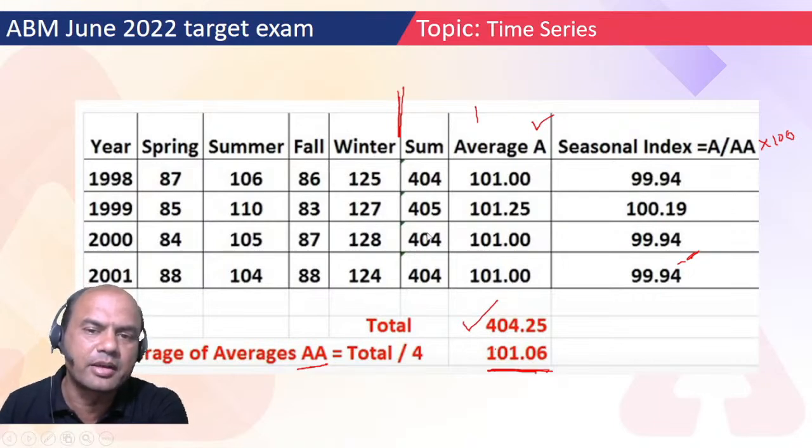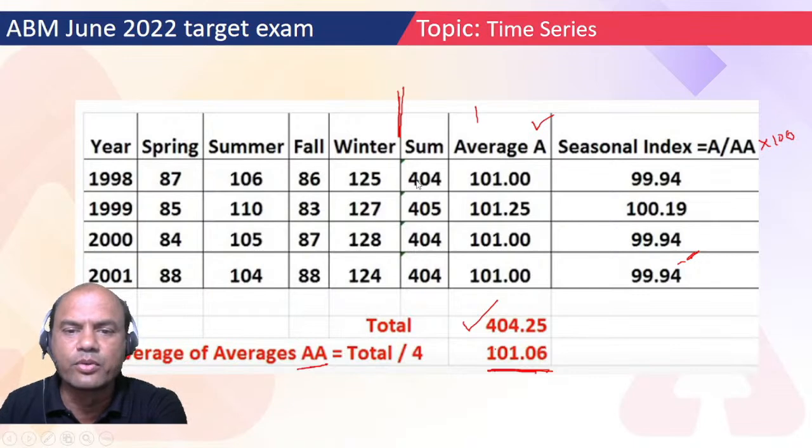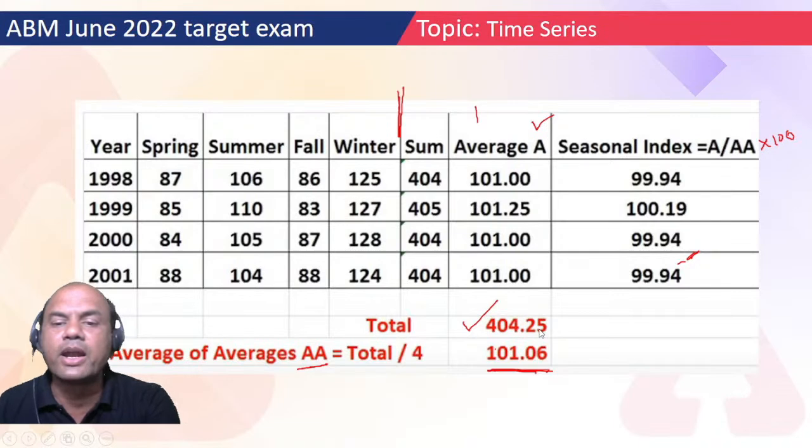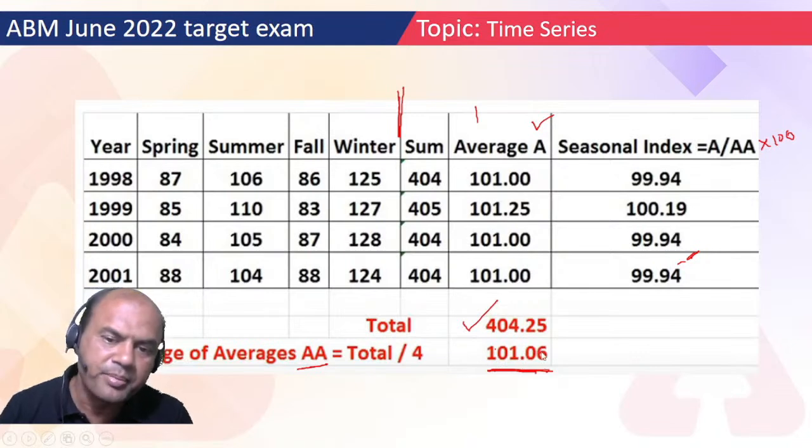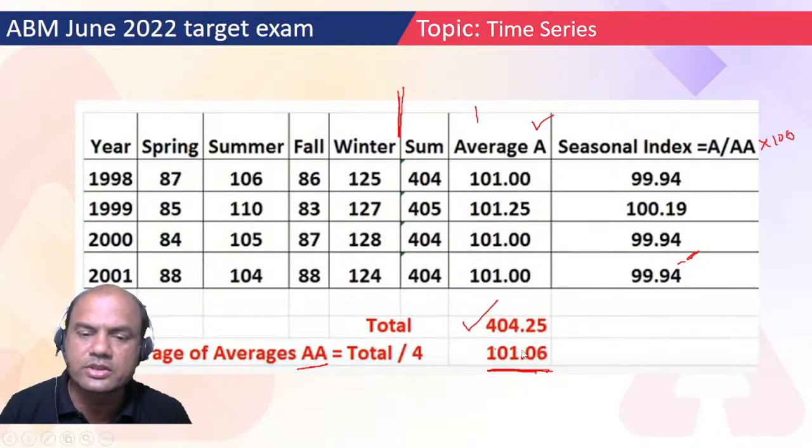So add them, sum. Find the average. Average means 404 upon 4. Okay, now we got this. We'll call this A. Now total the averages: 101, 101.25, 101, 101, 101. Total them, so you get 404.25. Now find the average of averages. So 404.25 upon 4. We'll call this AA. Total upon 4, you get 101.06. Now we have got this 101.06 as AA, and you have got the average of each.